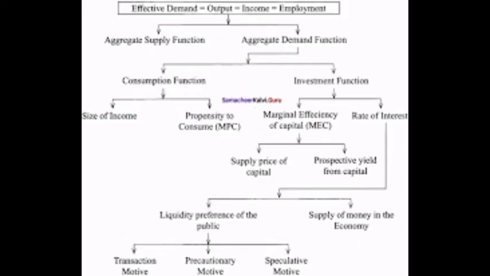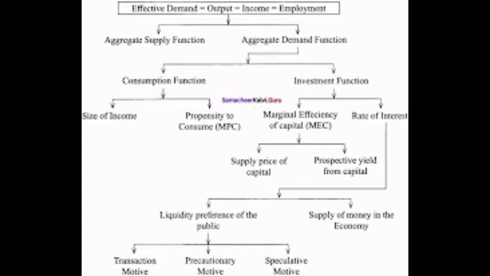Question number 7. Explain Keynes's theory in the form of a flow chart. Students, see the flow chart. This flow chart explains Keynes's theory of income determination. Essence of Keynes's theory of income and employment: effective demand is equal to output is equal to income is equal to employment.